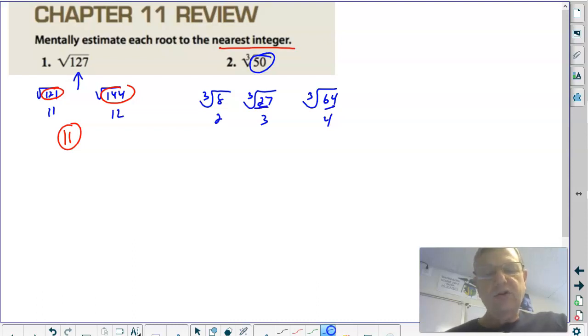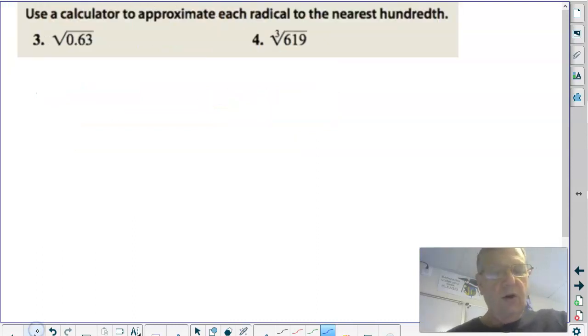It's actually closer to 64, so I would estimate 4. If they were looking for one decimal place, I'd say 3.7, 3.8, somewhere in there, would be my estimate. That's just to give you a general idea, to see if you understand what radicals are.